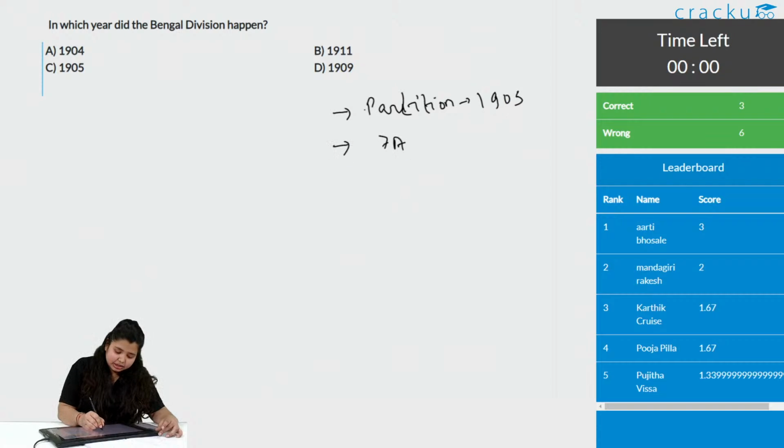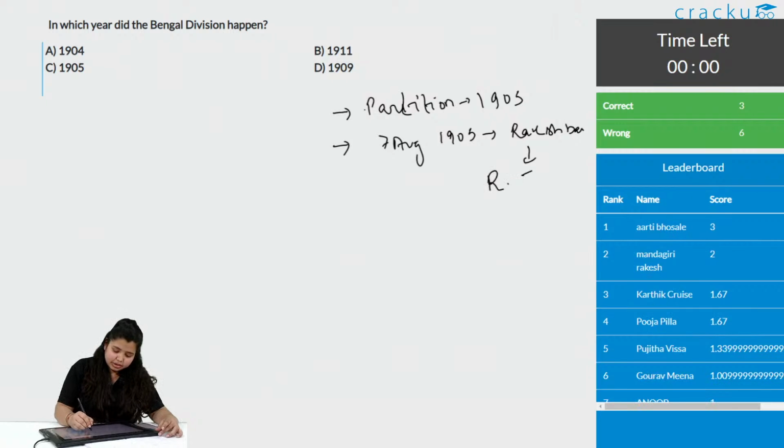On 7th August, in the same year 1905, Raksha Bandhan was celebrated, and this Raksha Bandhan was by Rabindranath Tagore. So let me write R. Tagore. Rabindranath Tagore. The other important part related to this is Lord Curzon, who was the then viceroy.